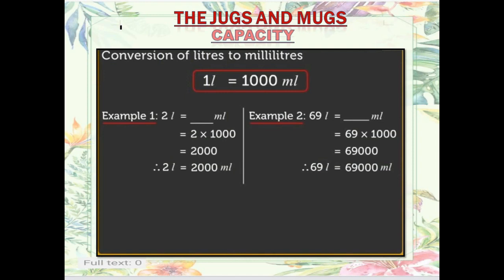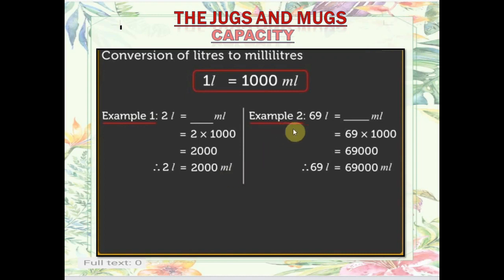Now let us study conversion of liters to milliliters, from big to small. When we go from big to small, we always multiply. 1 liter is equal to 1000 milliliter, as we know. Let us do one example. If I want to change 2 liter to milliliter, what will I do? I will multiply by 1000 milliliter, and I get the answer 2000 milliliter. That is, 2 liter is equal to 2000 milliliter.